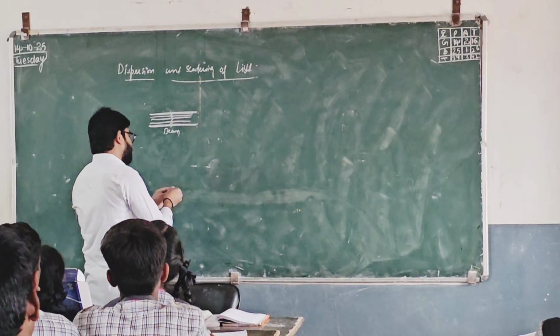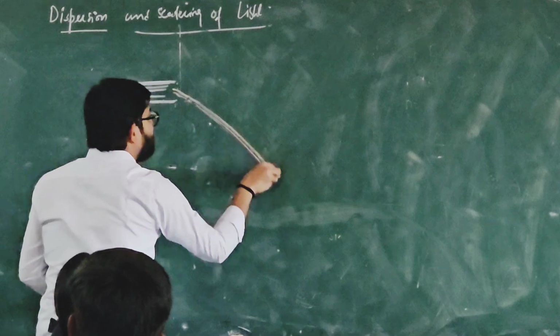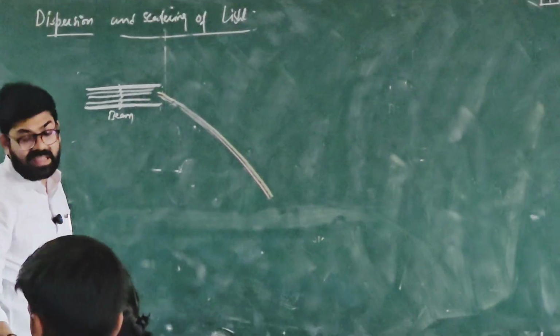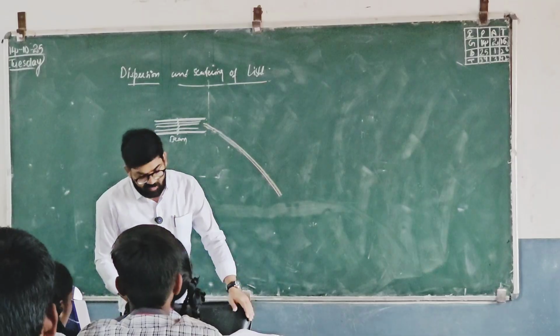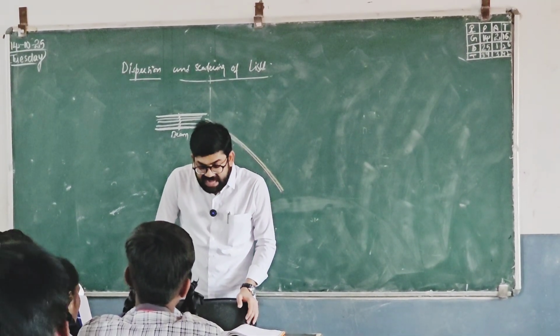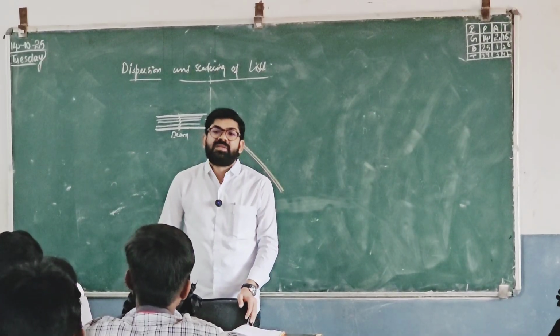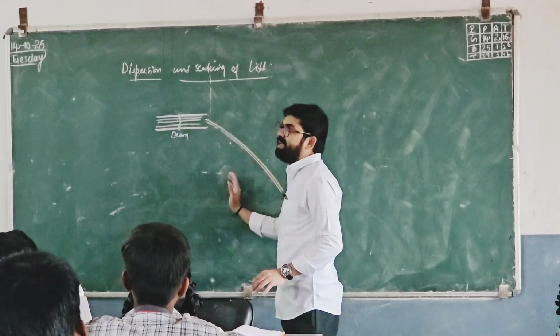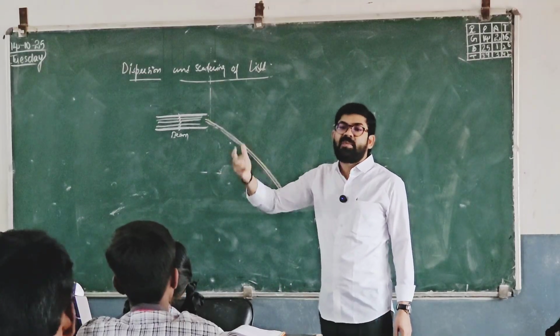So this white light gets split into 7 colors. When it is passed through a transparent medium like a glass prism, it is called dispersion of light. These 7 colors which are splitting can also be called the spectrum of light.